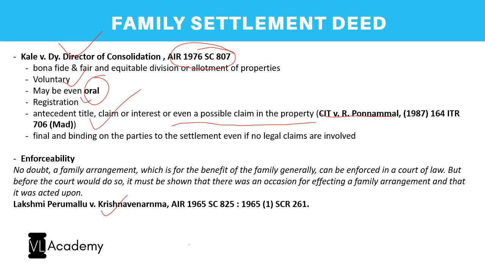And then such a settlement deed shall be binding on the parties to the settlement. So all the people who are parties to it, it shall be binding on them. And at times there is a possibility that there is a dispute, but it is not amounting to any legal claim. So even in such cases, the settlement deed will still stand valid and it shall still be binding on all the parties to the settlement. There need not necessarily be a legal claim involved to make it binding, right?